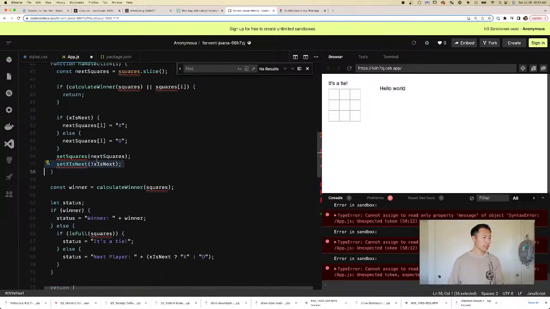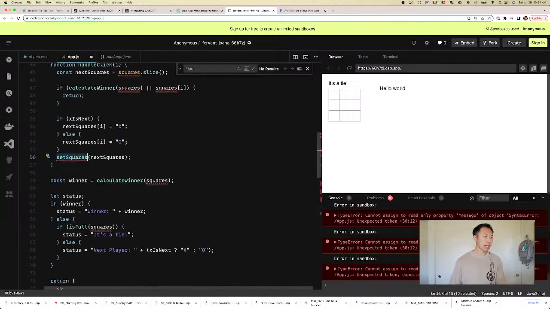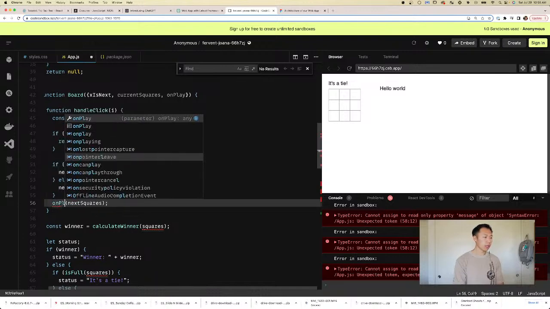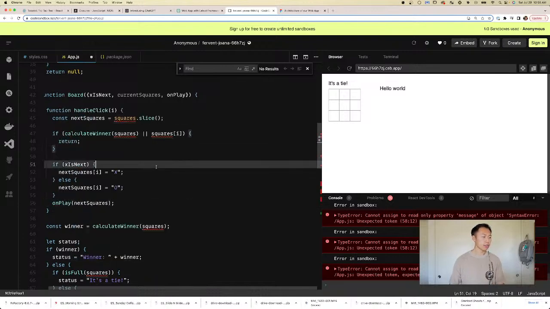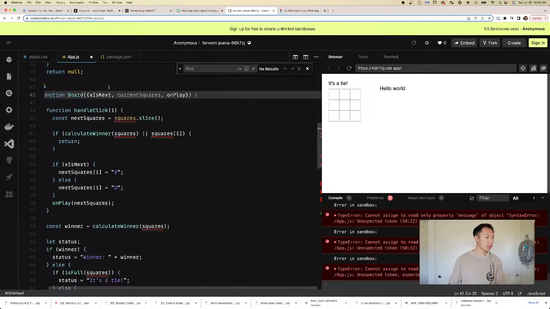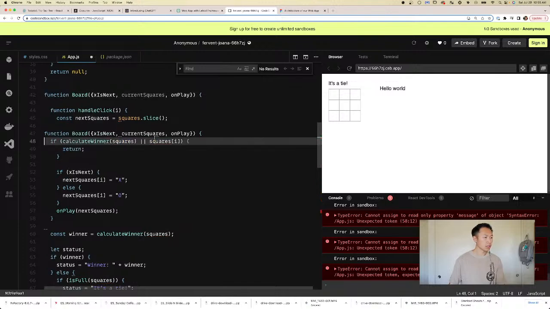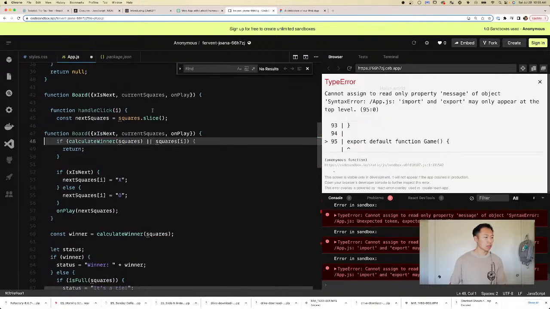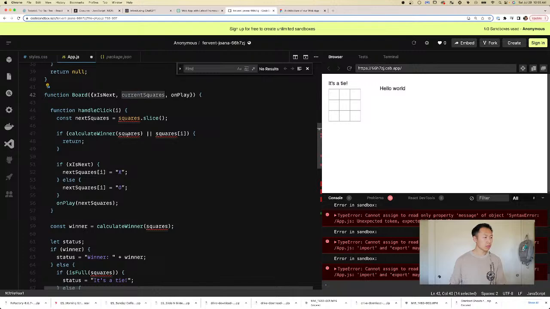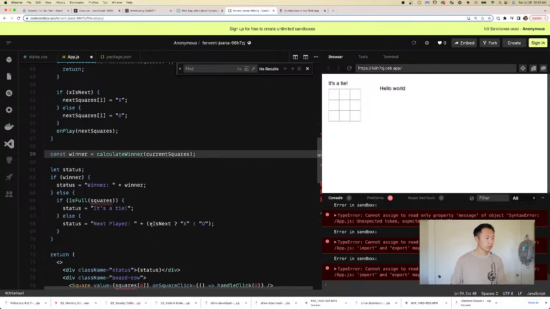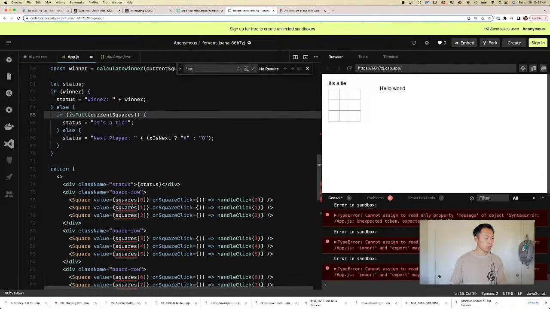We're gonna remove set x's next because we've already done that. And then over here, we're just gonna call onPlay and then give it next squares. Right. And then I think squares is just current squares. I think we're gonna replace squares with current squares.